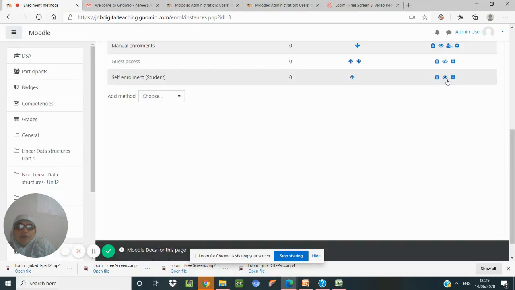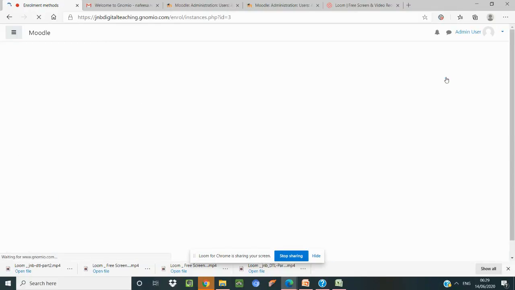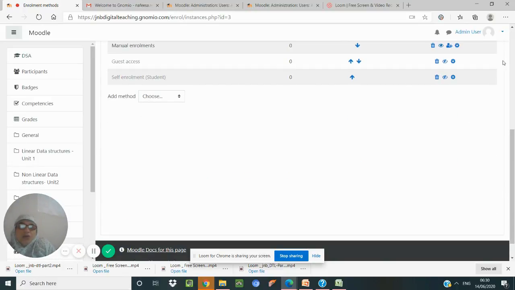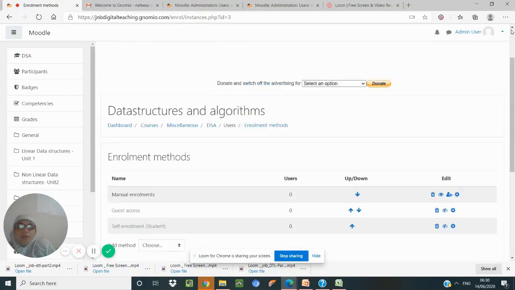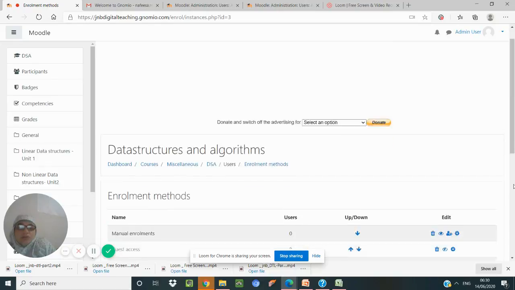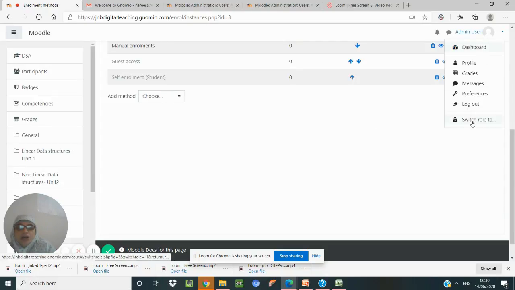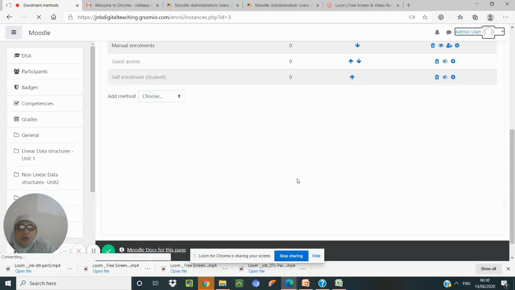I am allowing self enrollment. Usually it will be disabled. Now once you enable it, we can go for self enrollment. This is just shifting this order. When you give self enrollment, the user will enter using his username and password. And once he enters through his username and password, he will get an option called enroll.